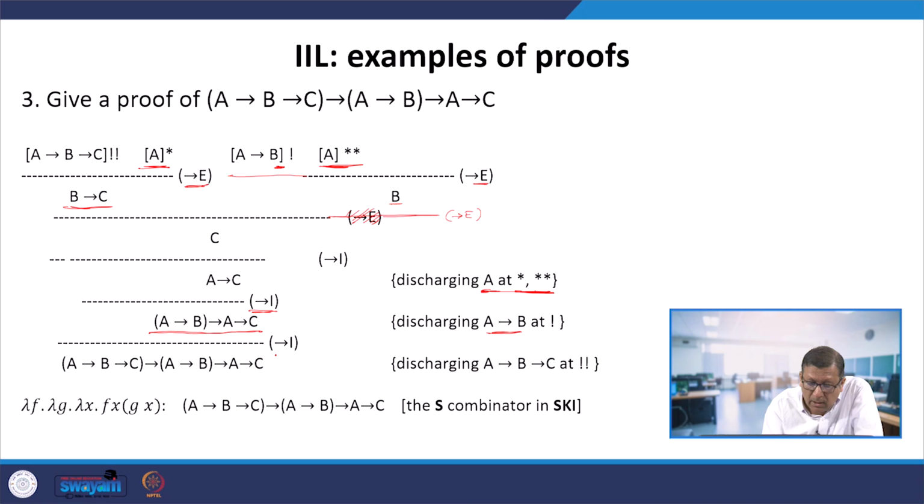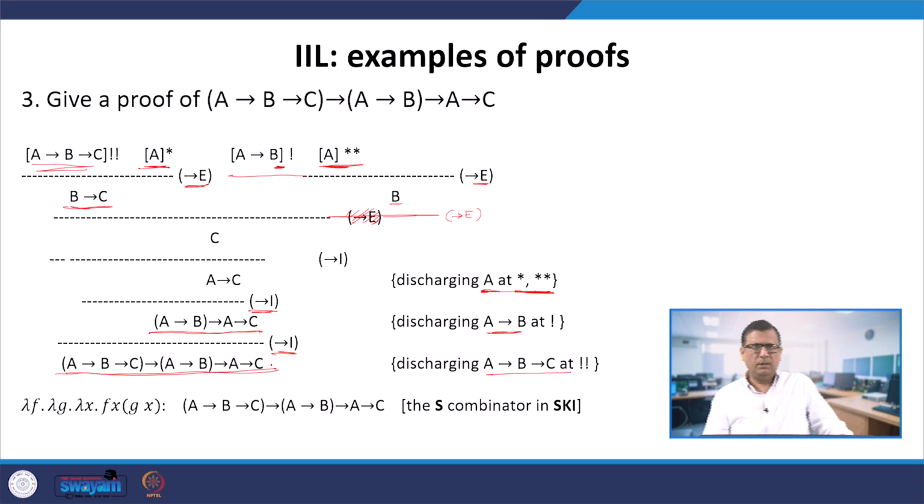Again we apply arrow I, so we discharge this at this point and we derive the whole formula. So this is the proof of the given formula. Yeah, so we have seen this proof in IIL. Now if you take the formula and view it as a type, so this will be the type.